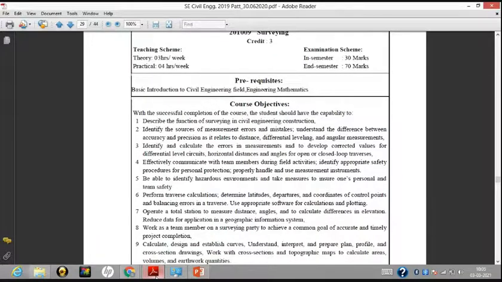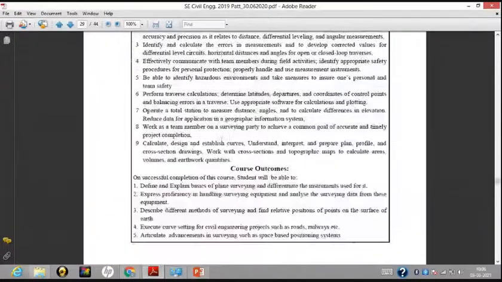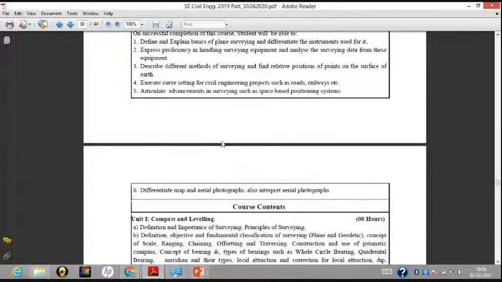very completely. And one more thing: if you learn surveying in this semester, in the next semester you have advanced surveying. So what I say is, learn this subject very well. It will not only help you in the next semester or next year, but it will help you a lot in the field, like in road construction and site building works, etc. Why we should learn it and what the uses are is already mentioned in the syllabus copy. Just go through it, the course objectives and outcomes.